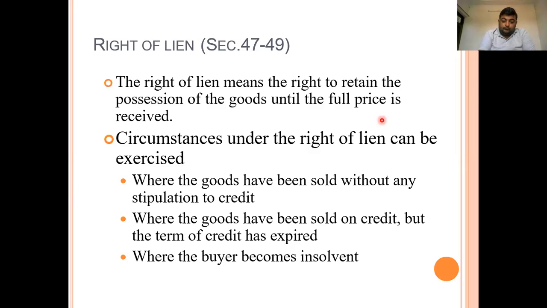Second, where goods have been sold on credit but the term of credit has expired. For example, goods worth rupees 2 lakh have been sold on a credit period of 30 days. After the expiry of 30 days, the seller becomes an unpaid seller, as the term on which the goods were sold on credit has expired. So the seller can exercise the right of lien, and he can retain possession of the goods until the full price is received.